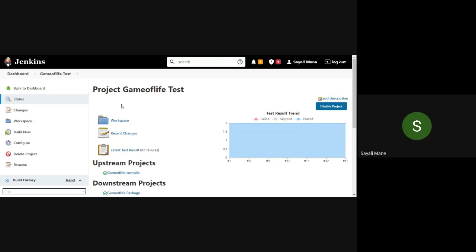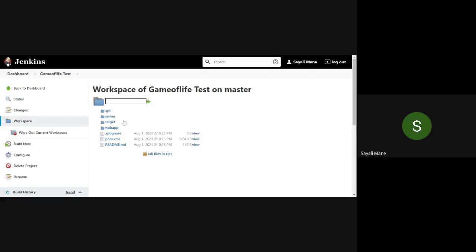Okay. See, now go back to your game of life test project. Here you will see workspace is there. Please click on it, workspace. Ma'am, do we have to do it for package? Yes, we have to do it for package too. First we'll finish the test one and then we'll go for the package one. Okay.